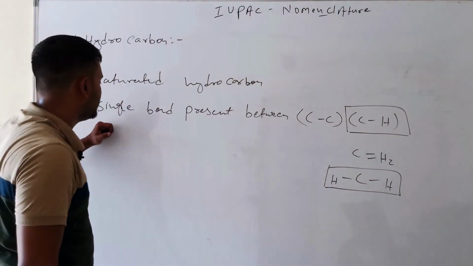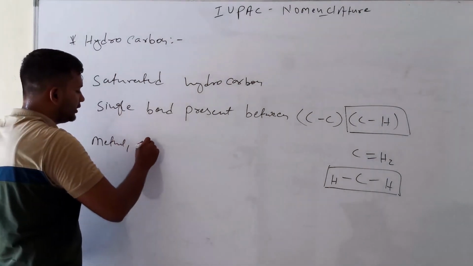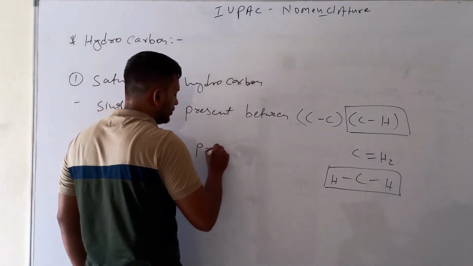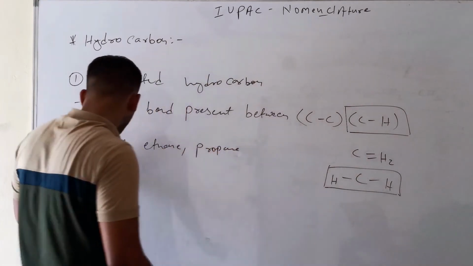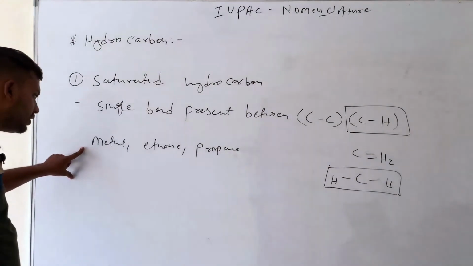So this is always present in methane, ethane, propane and many others. Here we write the structural formula, meaning the diagram.